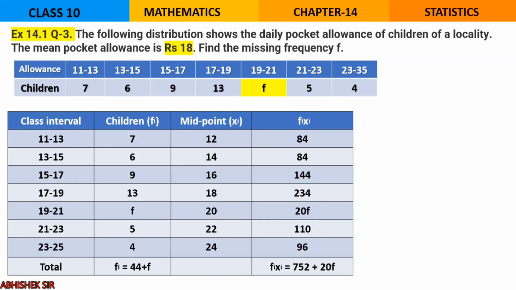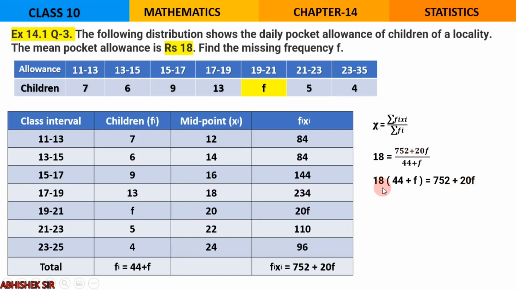Now it is time to put everything in the formula. Take care of all these steps which you are going to see. So we will start with the formula: X bar equals sum of fi xi upon sum of fi. Just put everything in its place. Mean is given, so 18 is kept over here, equal to 752 plus 20f upon 44 plus f. I am taking this 44 plus f to the other side and multiplying it with 18. So the next step will be 18 into 44 plus f equals 752 plus 20f.